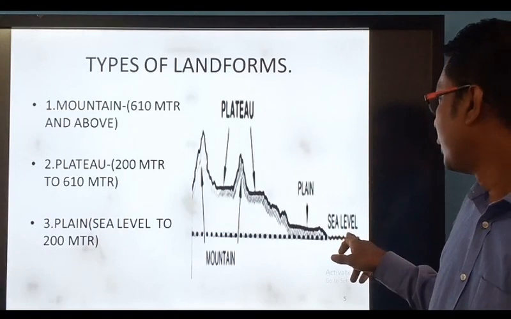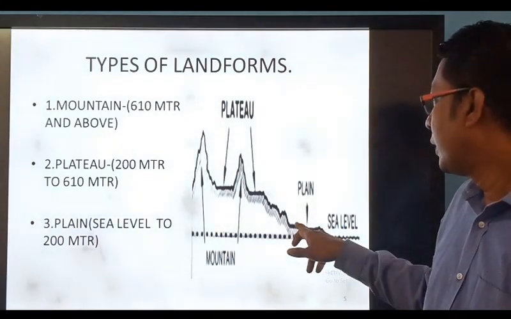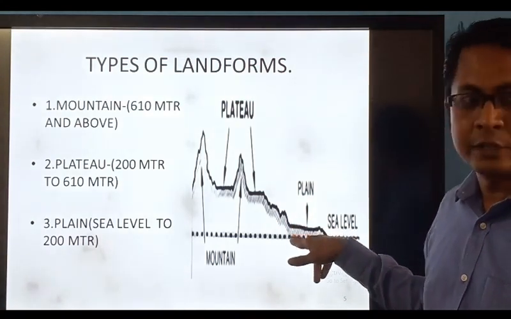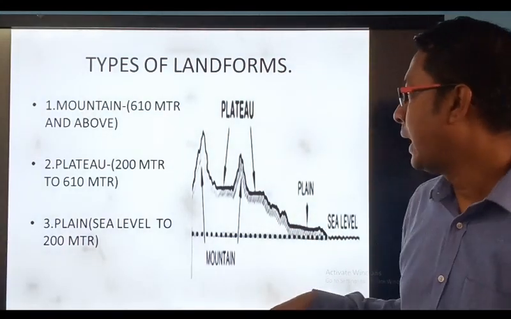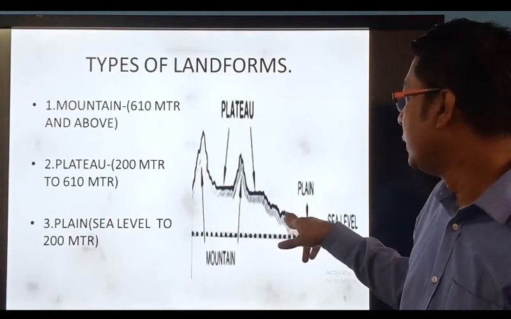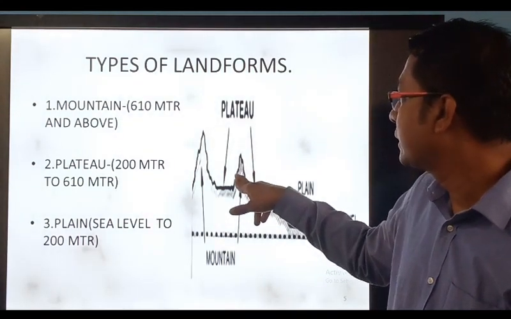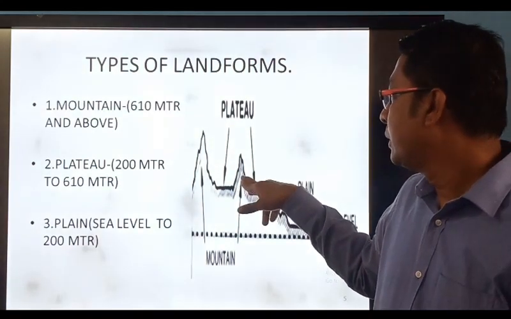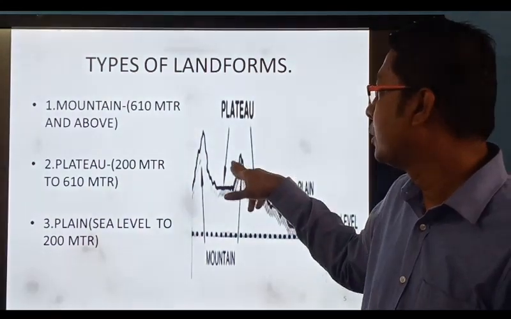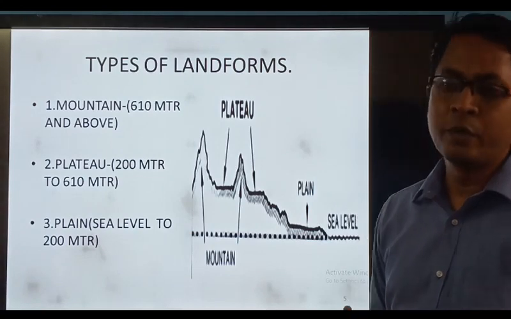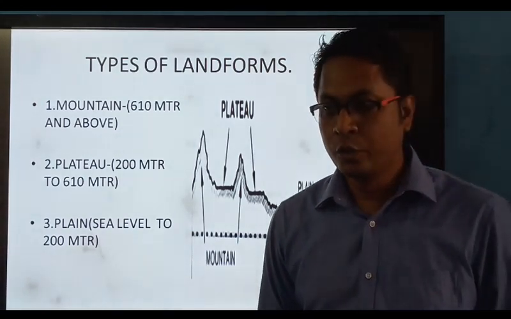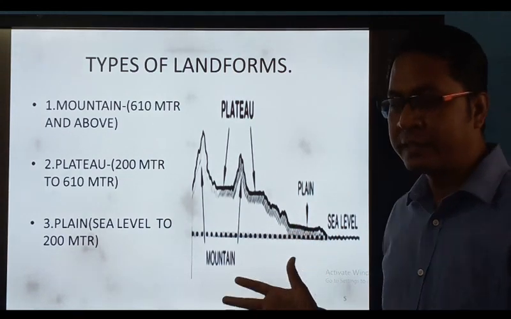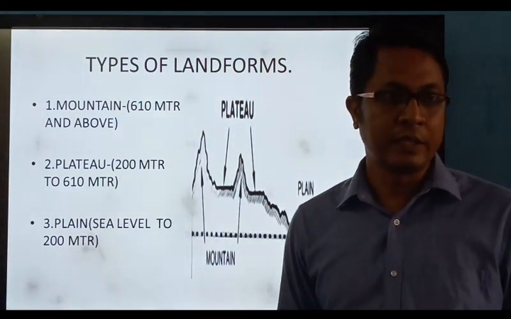level to 200 meter, when we talk, if the landform is from 0 to 200 meter, that's called plain. And then again from 200 meter to 610 meter, when we discuss, that is plateau. And then from 610 meter to above, that is mountain. So this is one of the theory, big theory, which is accepted by many geographers,